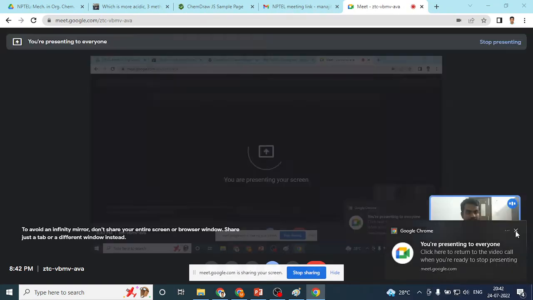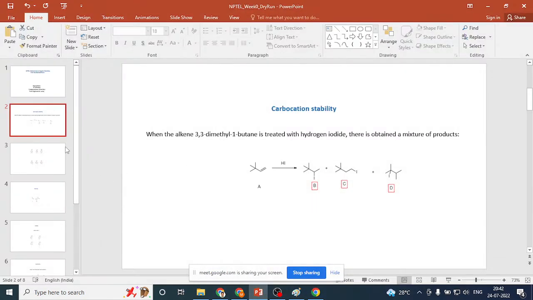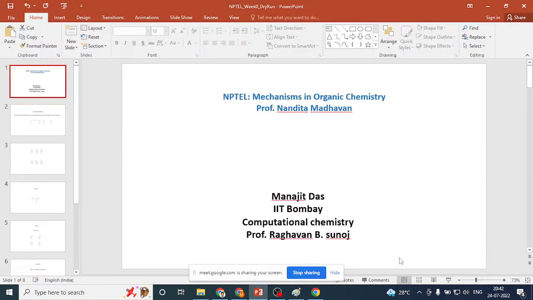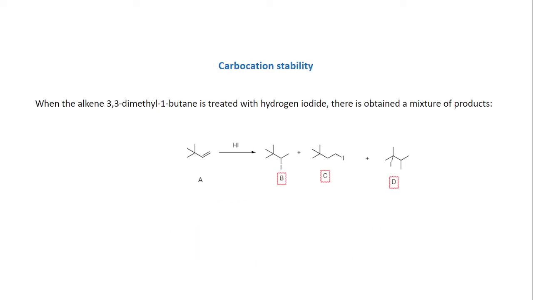So I'm presenting my slides, right? Are things visible? Let me go to my PPT, and this is the overall structure. I'm not going to elaborate on this once again because I already told. Let me hide this one. Okay. Now this is a simple question related to carbocation stability, and I'm going to discuss it. Since there is no one within this first class, I am basically going to talk only, and if you have any doubts and questions, let me know.